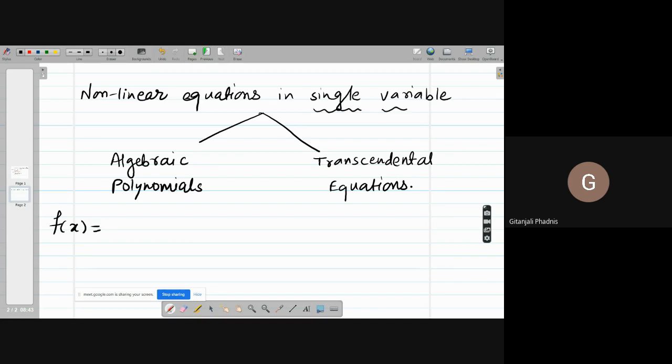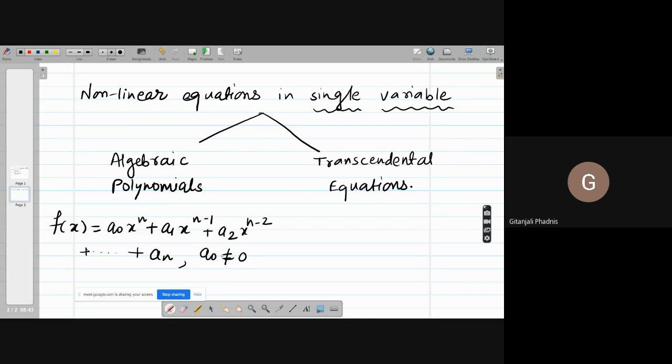I can express it as a function of a single variable x. f of x is equal to a naught x to the power n plus a1 x to the power n minus 1 plus a2 x to the power n minus 2, and so on up to an, where a naught is not equal to 0, because you are saying the degree of this is n, so the coefficient of x raised to n is non-zero, otherwise the degree won't be n.